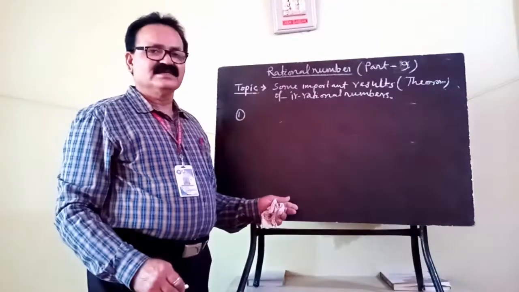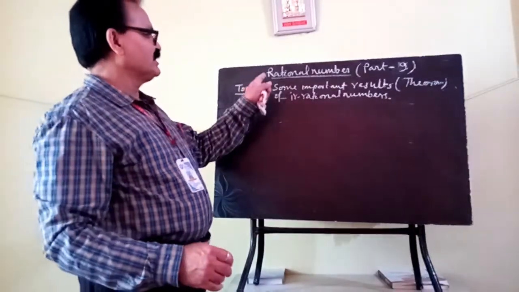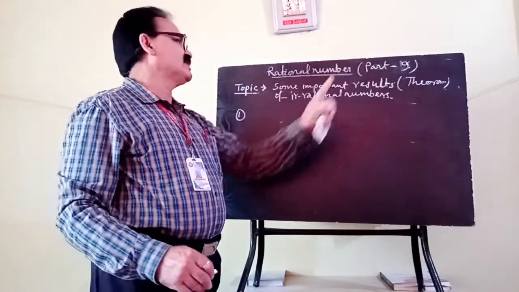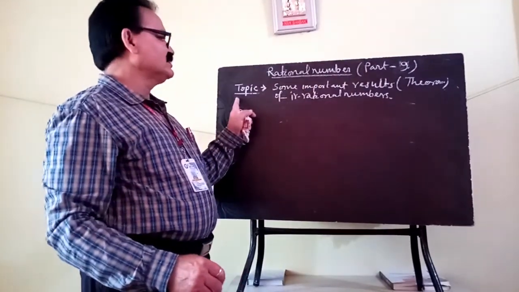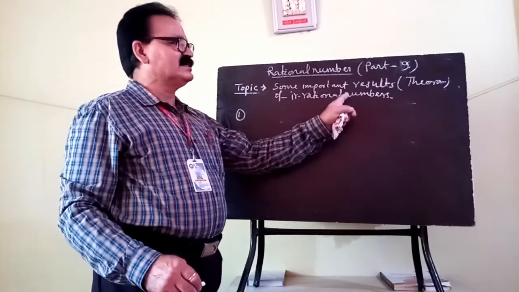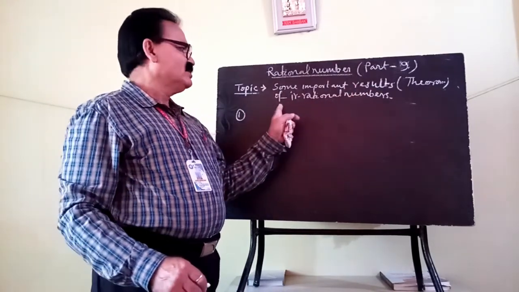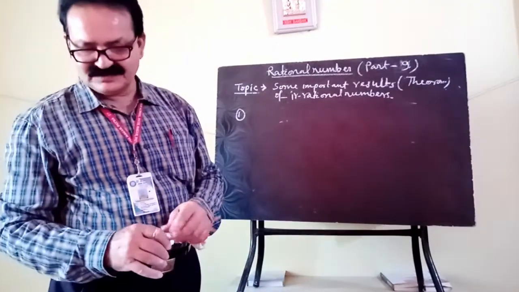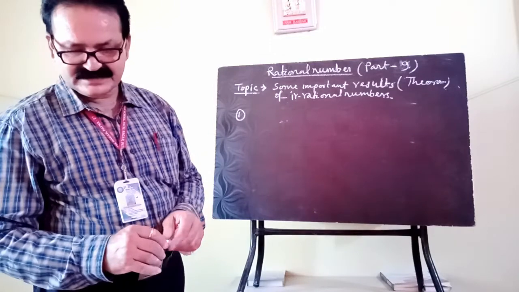Dear student, today I will again explain the next part of your rational number, that is rational number part 9. In this part, today's topic is some important results, or you can say theorems, of irrational numbers. These are also very important theorems or results.